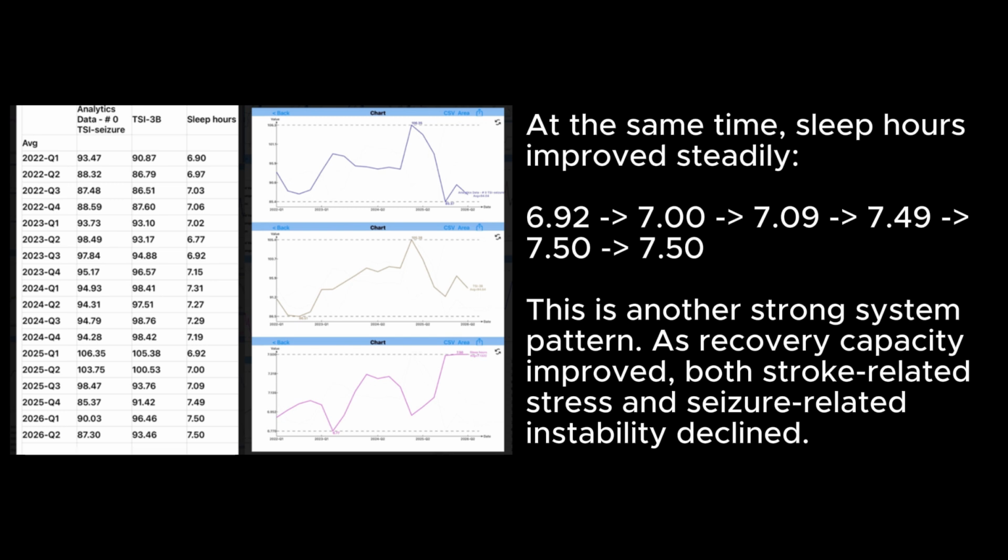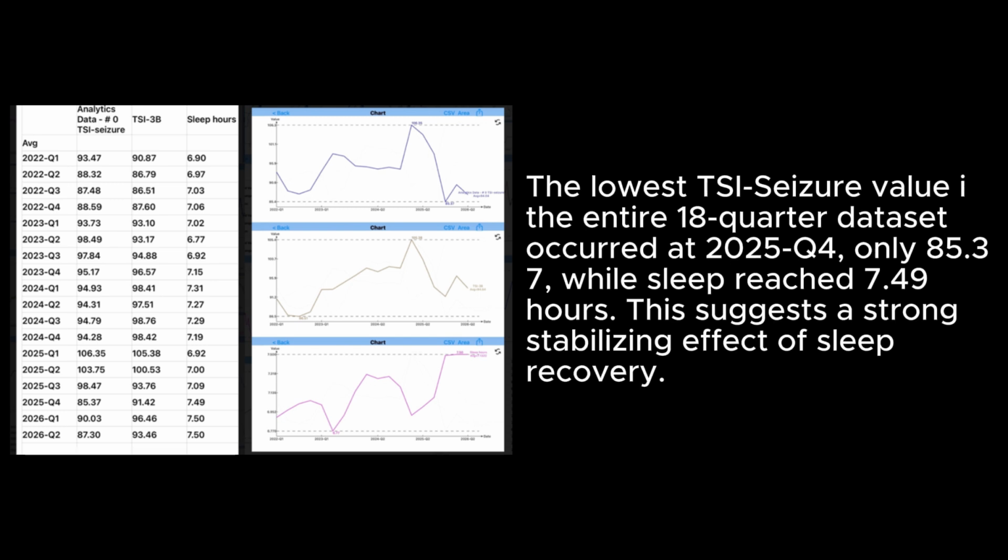This is another strong system pattern, as recovery capacity improved. Both stroke-related stress and seizure-related instability declined. The lowest TSI-Seizure value of the entire 18-quarter dataset occurred at 2025 Q3, at only 85.37, while sleep reached 7.49 hours. This suggests a strong stabilizing effect of sleep recovery.